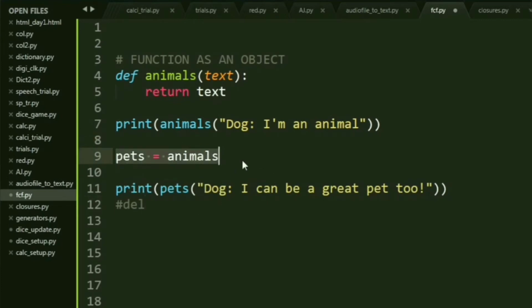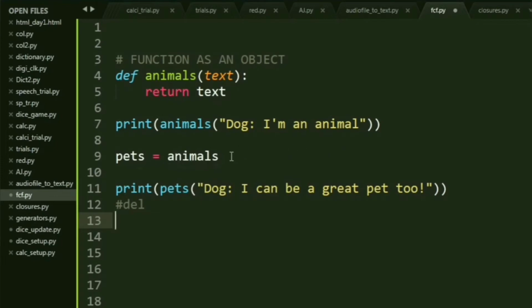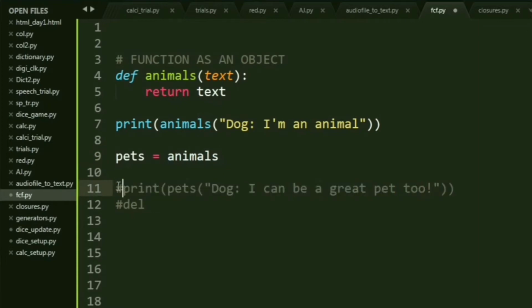You'll see this line here. So what happens is, I am taking a variable pets, and to pets I am assigning the function animals, okay? Please make note, I am assigning it. And if you all can see, I do not have parentheses given here, okay? Because if I had given parentheses, it would simply store the text inside pets. Just for a quick go through, let me show you all what happens if I give a parameter and parentheses to it, okay?